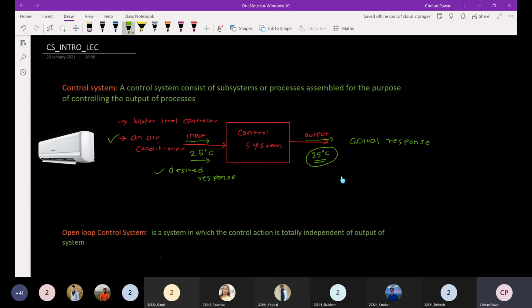So what do you think? What other control systems are available around us, like in our home or anywhere? Any guesses are allowed. Can anyone tell me any example of a control system you observe in your daily life?